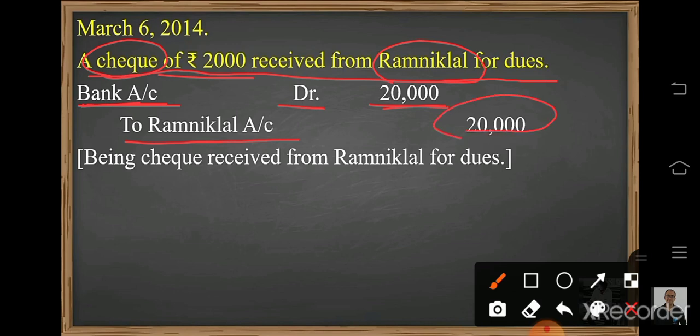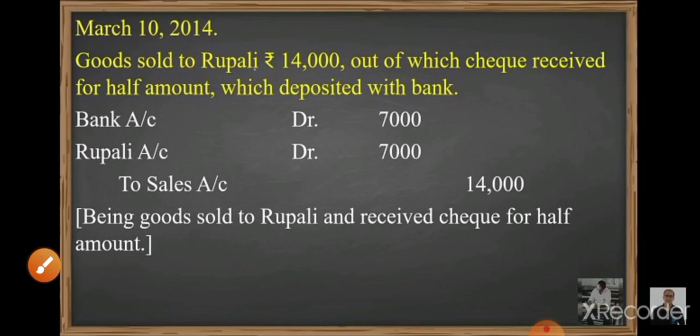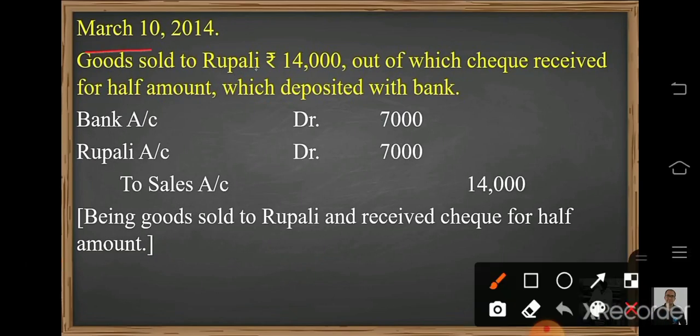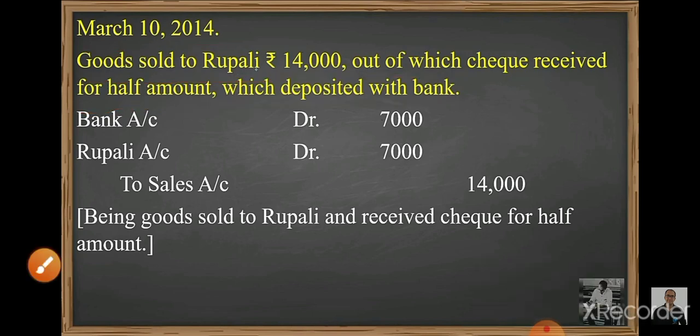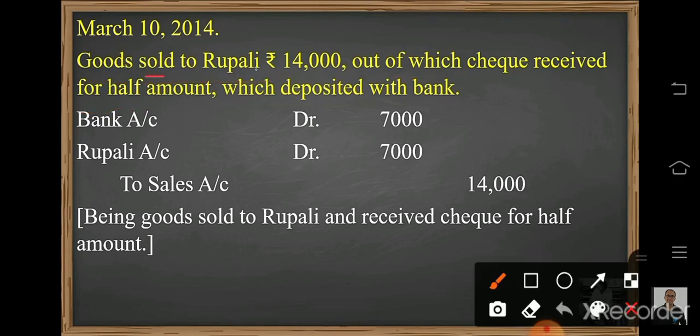Ramnik Lal account 2,000, sorry, not 20,000. Next, the March 10, 2014 transaction: goods sold to Rupali of rupees 14,000, out of which check received for half amount which is deposited with the bank. Now here we have sold goods to Rupali and we received a check. Whenever the word check is used, it means a bank account.